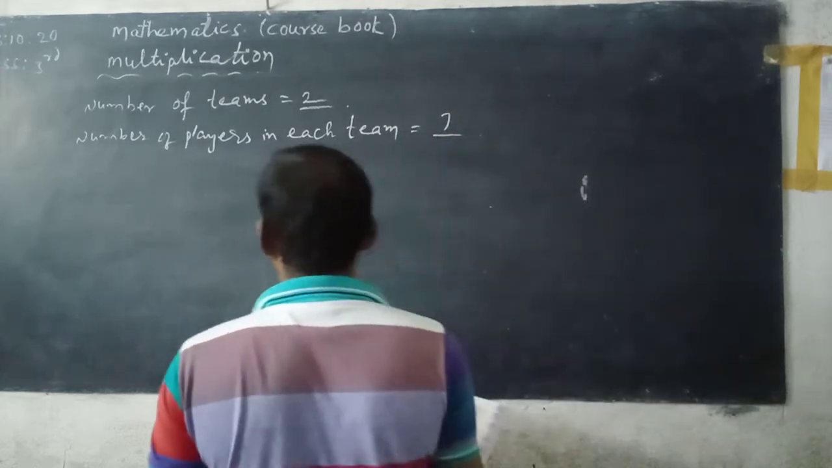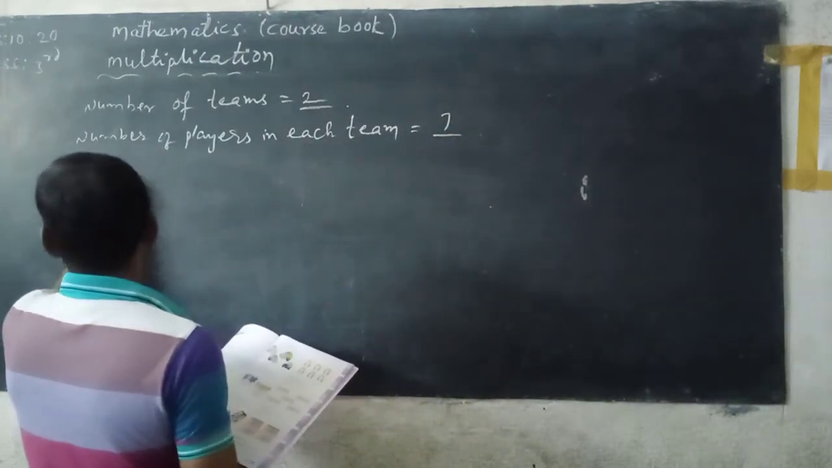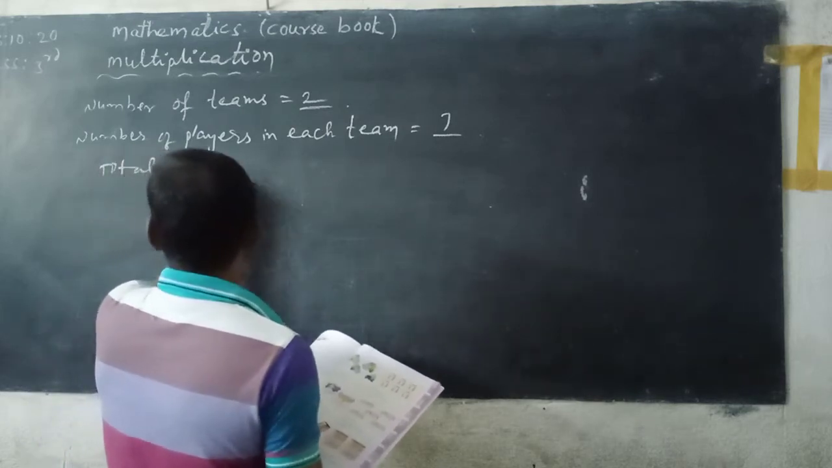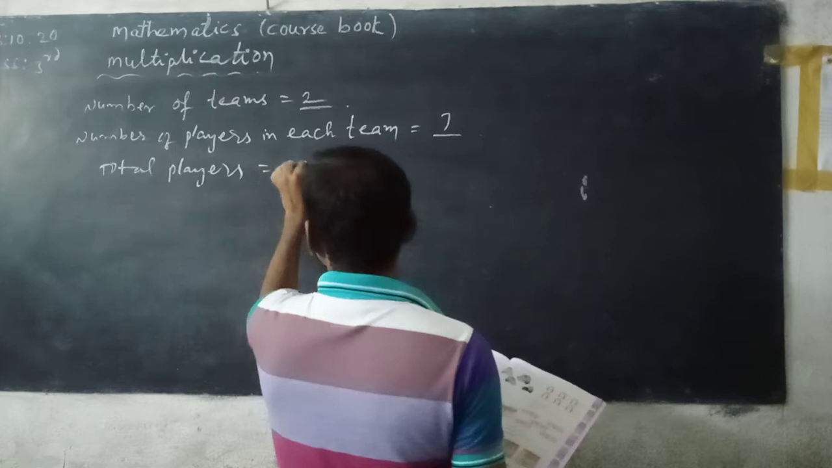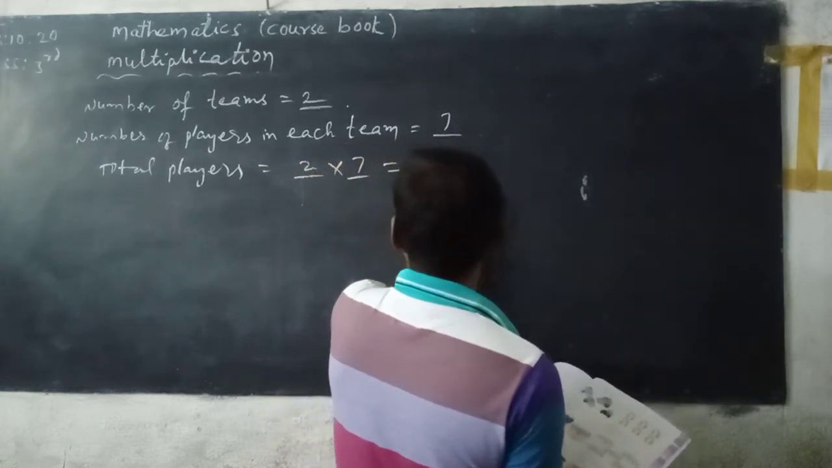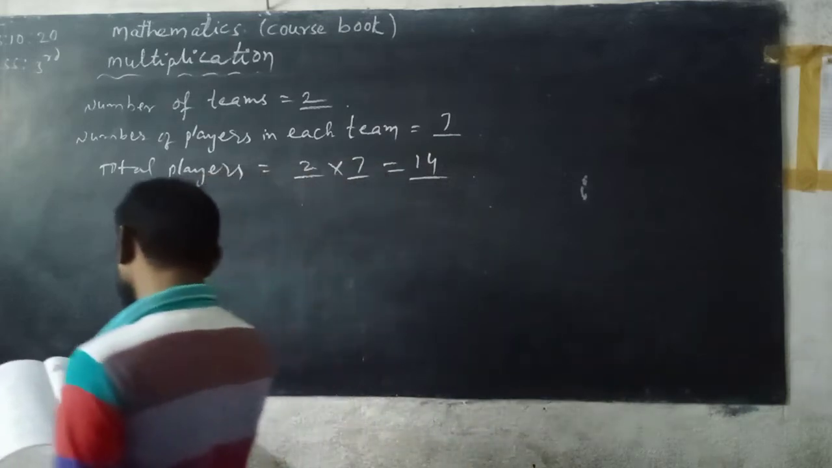Next, total players. Total players is equal to 2 into 7. 2 sevens are 14. Total players, 14.